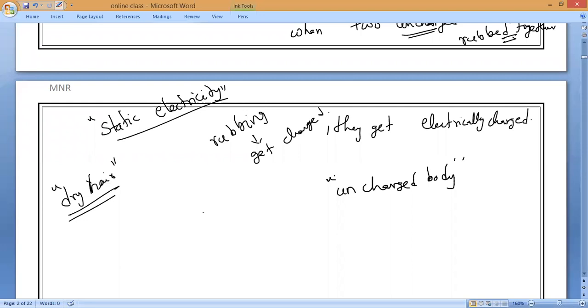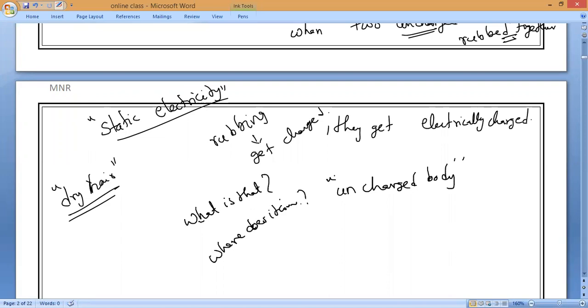Of course it's nice. You are rubbing a dry comb in your hair, it turns into a charged body, and bits of paper are attracted. Thus everything is so beautiful. Then the immediate question, what is it? Either it is positive or negative, because nobody knew by that time. What is the charge? And where does it come from? Always the question, where does it come from?